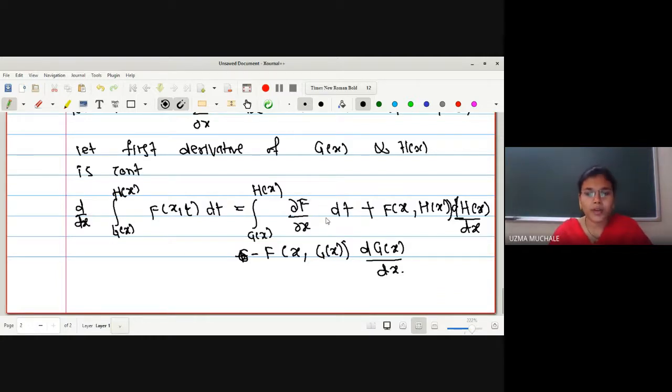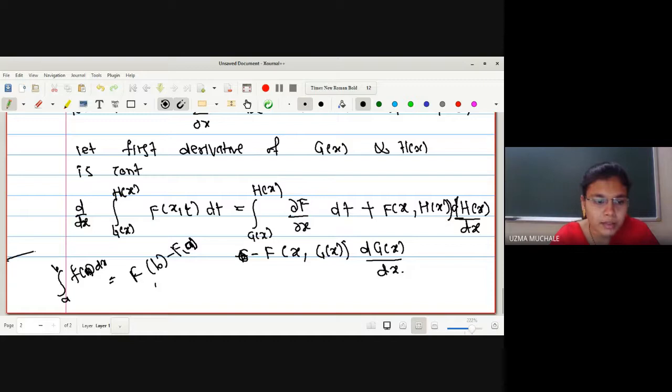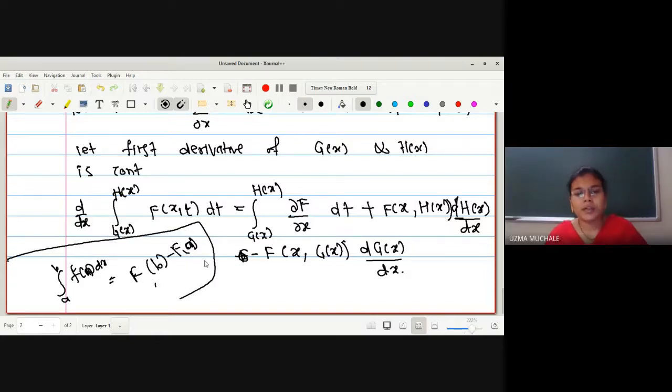As it is a partial derivative, if we have the integration from a to b of some function f of x dx, after finding the integration, let us assume that we get capital F. So we'll write this as F of b minus F of a: upper limit minus lower limit. So here also we have done the same thing. F of x, t: as the integration is with respect to t, instead of t we have put the value of the upper limit.